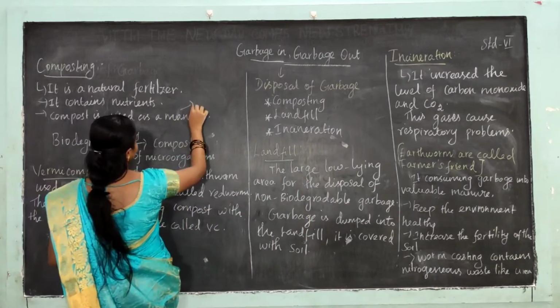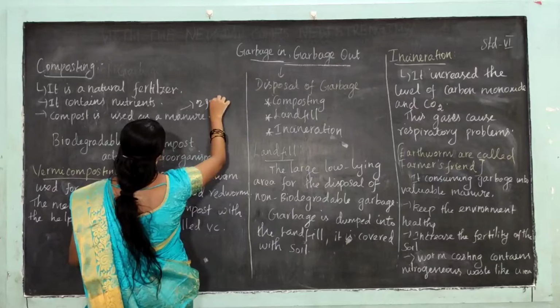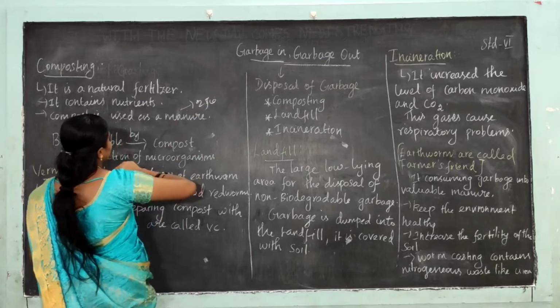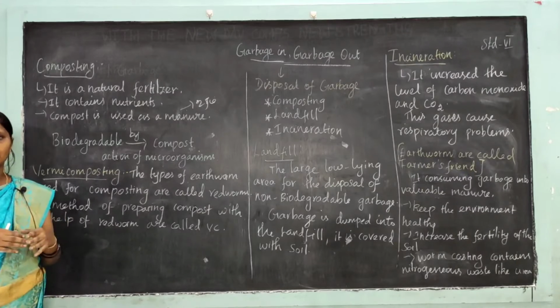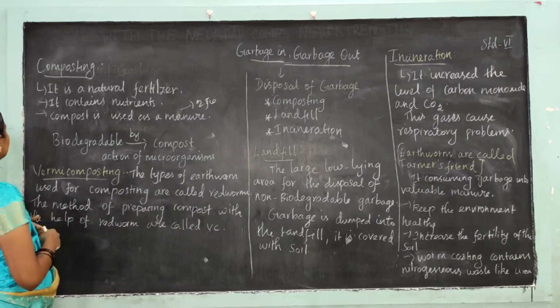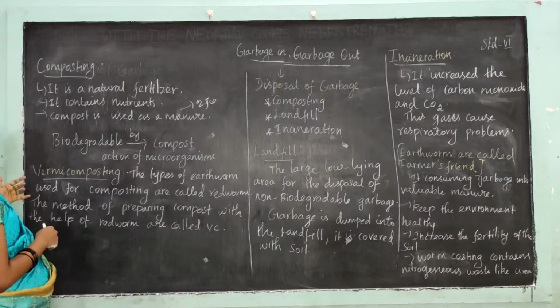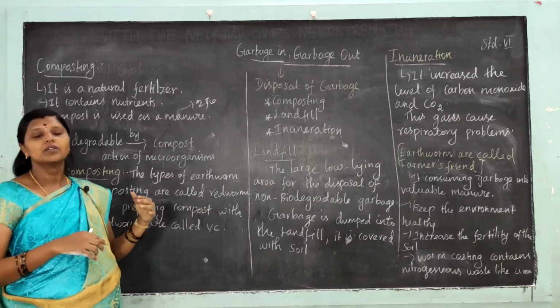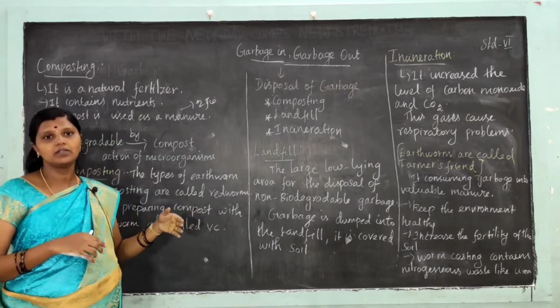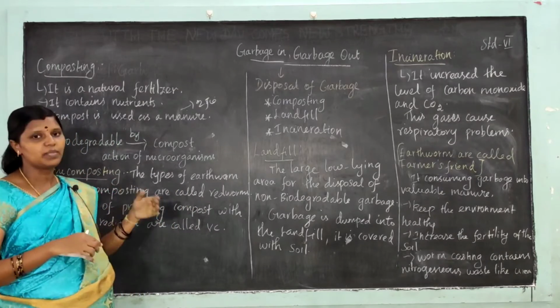What is meant by manure? Uram. So composting is a natural fertilizer, it contains nutrition, and compost is used as a manure for growing plants.